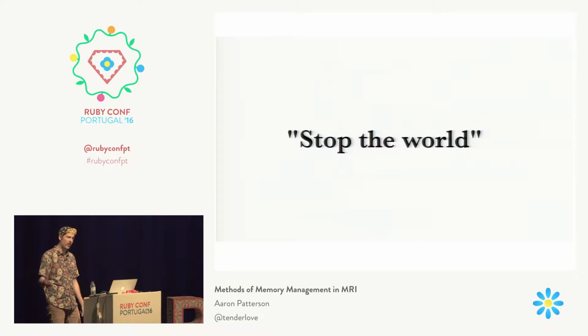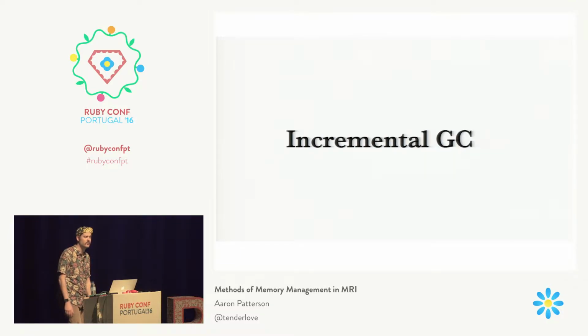So a way that we can speed that up is we can introduce something called incremental garbage collection. What incremental garbage collection says is, okay, we're going to stop the world and do some of the GC process, but a very small amount of it, and then continue again, and then stop again and do a small amount of GC. And we keep repeating this over and over. The idea is that maybe we stop more frequently, but those halts are very small, so we're actually able to improve the throughput of your program.